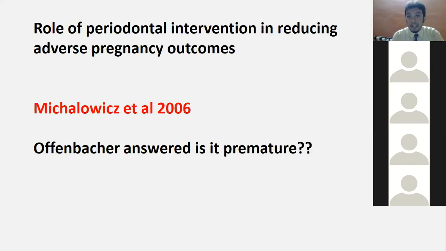But in the same year, a great personality, Offenbacher, gave an editorial board review on this paper, and he said that the answer is premature. You cannot commit, because there are positive and negative associations. As I said, McAlowis 2006 and Srinivas 2009 have reported negative association studies about this concept.